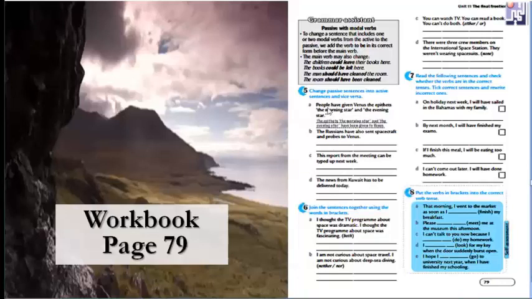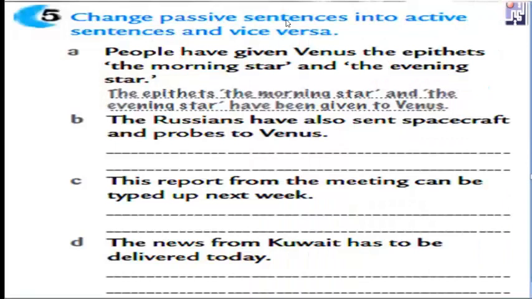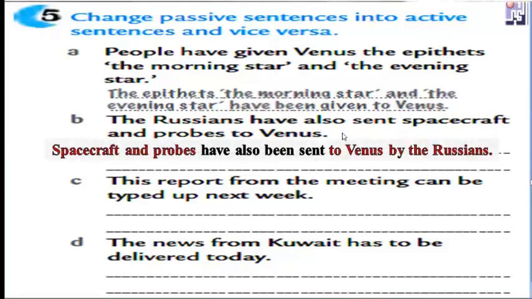On the next page, exercise number 5, take care, dear students. Here we would like to change passive sentences into active sentences and vice versa. The Russians have also sent spacecraft and probes to Venus. This sentence is in the active form and we would like to start with spacecraft and probes. This is the object. Have sent, have been. Here, take care: have also been sent to Venus by the Russians.